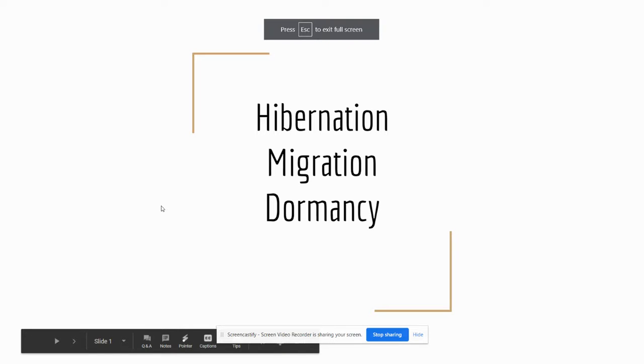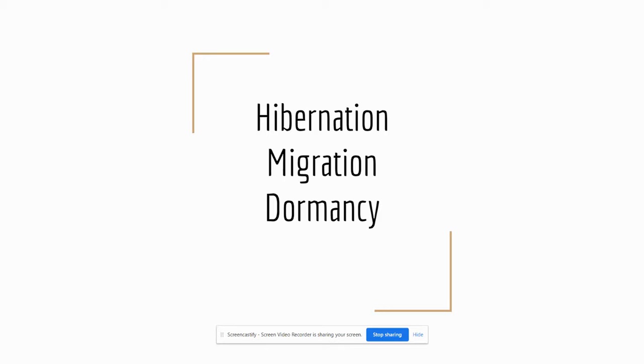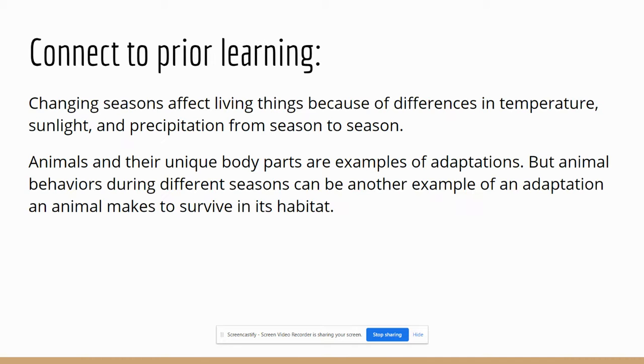Hey, boys and girls, for science this week, you're going to be focusing on animals and how the environment affects their behavior of living things, such as migration, hibernation, and dormancy. So, if you remember, changing seasons affect living things because of differences in temperature, sunlight, and precipitation from season to season. Animals and their unique body parts, remember, we talked about that kind of before we left. We were doing some of those lab experiments.